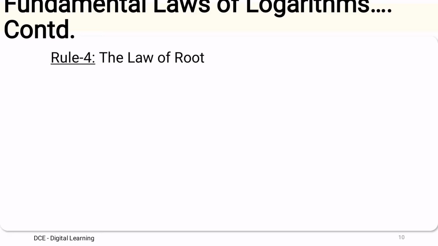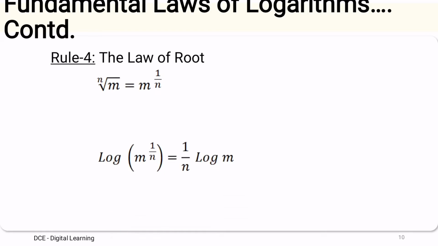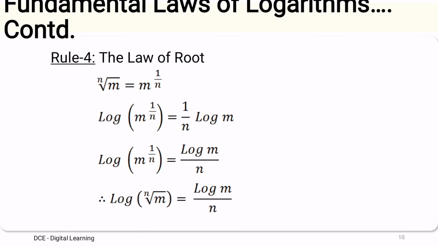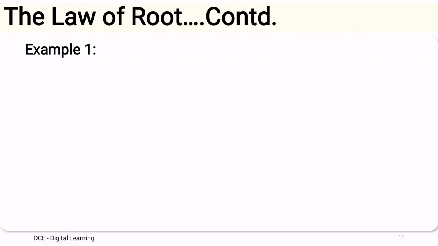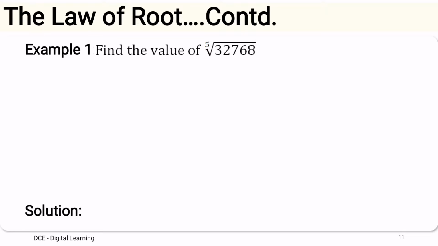The last rule, rule 4, is the law of root. The law of root says that log of nth root of m equals log of m divided by n. Let us say we have to find the value of the fifth root of 32,768.